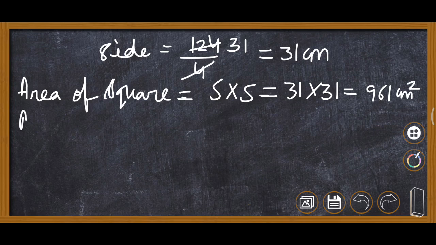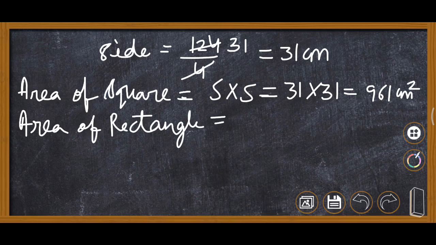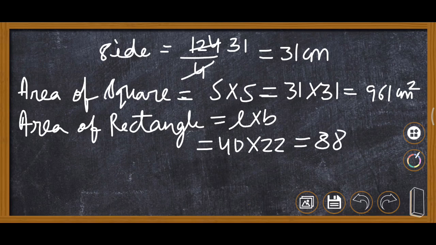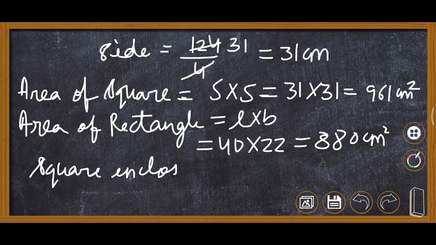And then we will find area of rectangle also. Area of rectangle, formula is length multiply breadth. Length is 40, breadth is 22, so it is 880 centimeter square. Now here you can easily see which shape encloses more area. So you can write square encloses more area. So this is the answer.